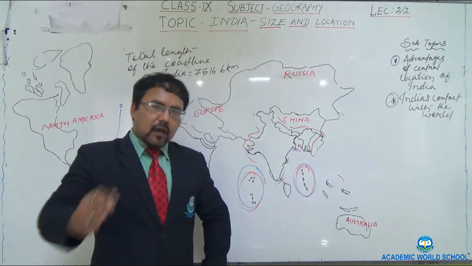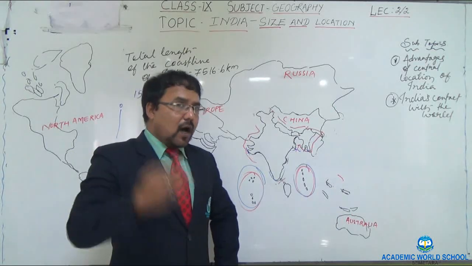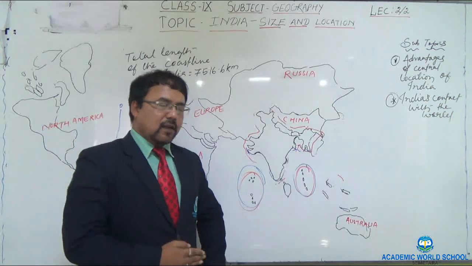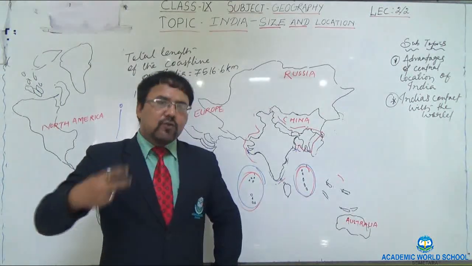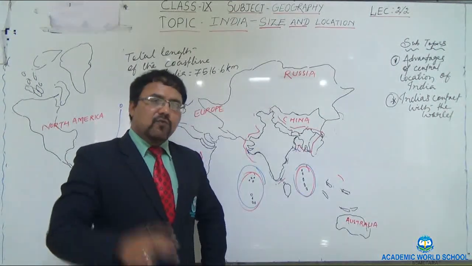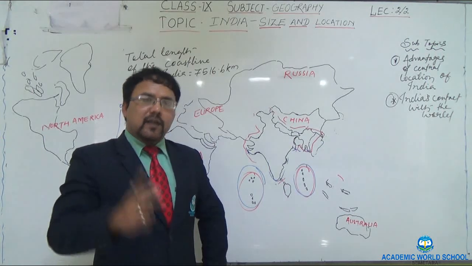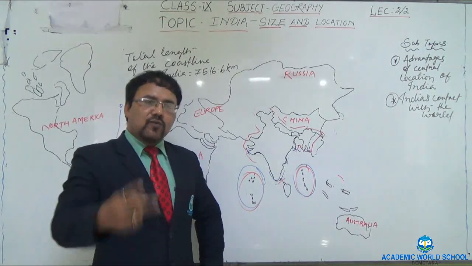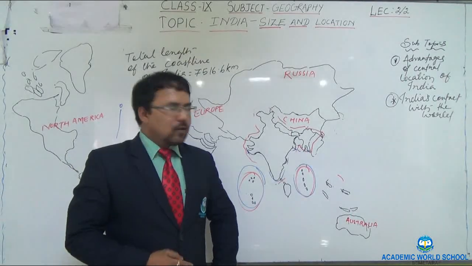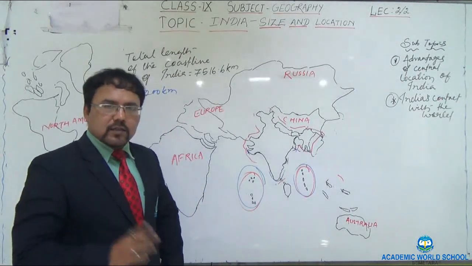Once again I am repeating. One is Ladakh and another one is Jammu and Kashmir, and these are not states, these are union territories. So earlier we had 7 union territories. These 2 new union territories have been added to them, and now we have 7 plus 2, 9 union territories. And 1 state has been reduced, so we have 28 states. I hope that you will remember all these things.